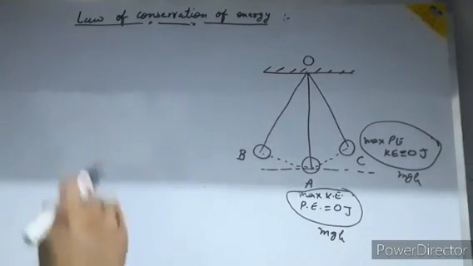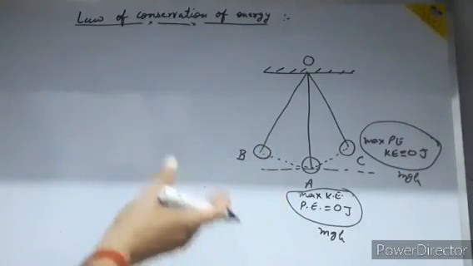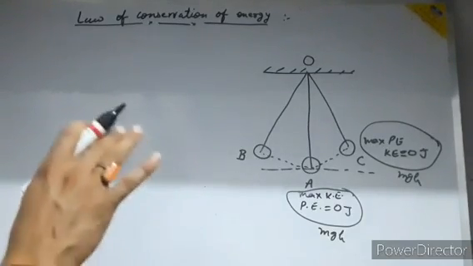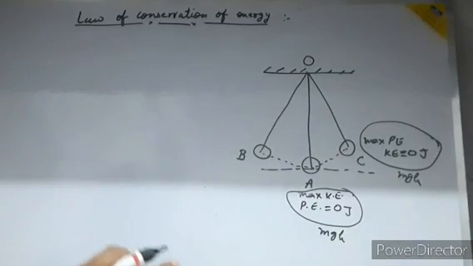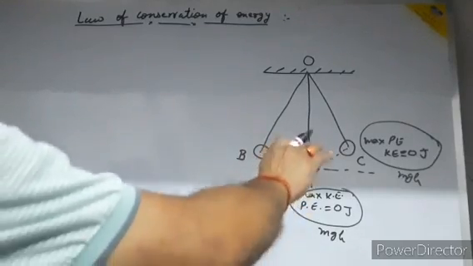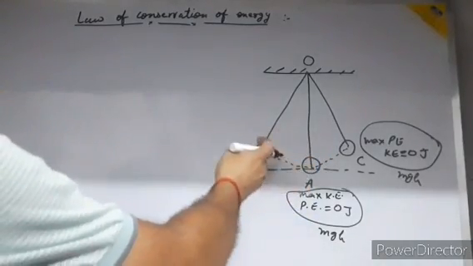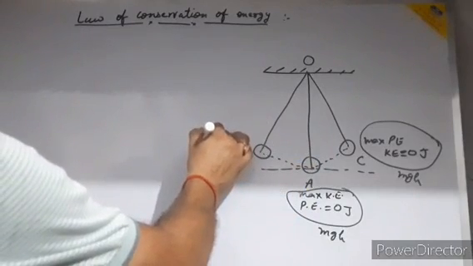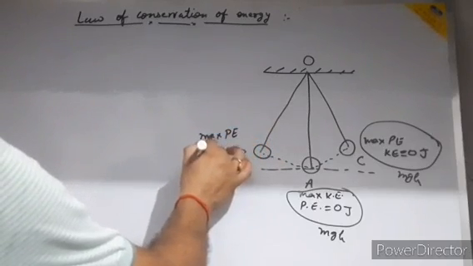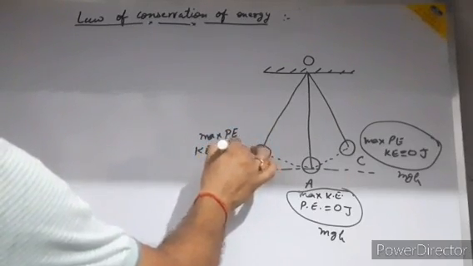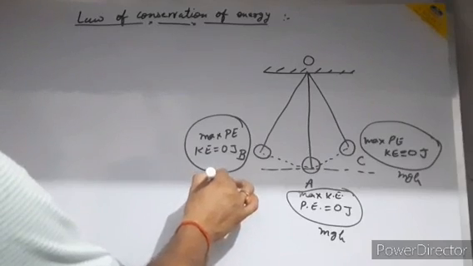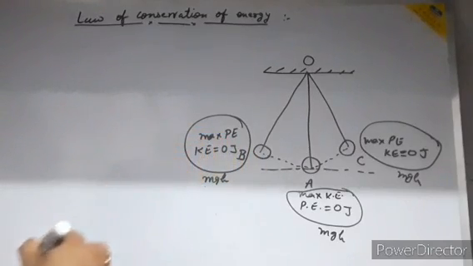Clear? But because it is going upwards, its velocity starts decreasing, and hence the kinetic energy decreases. So when it reaches the position B, again it has maximum potential energy, but kinetic energy is 0. Again, at this point the total energy is mgh.